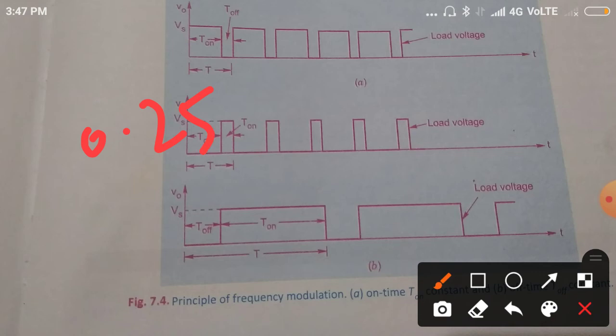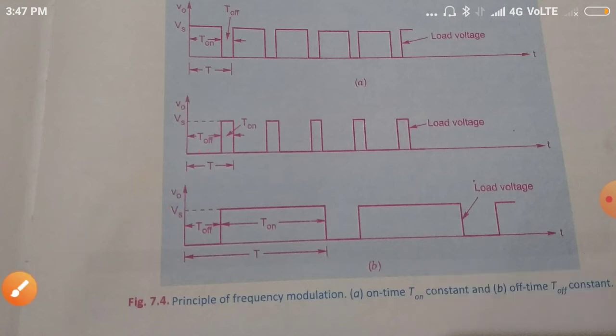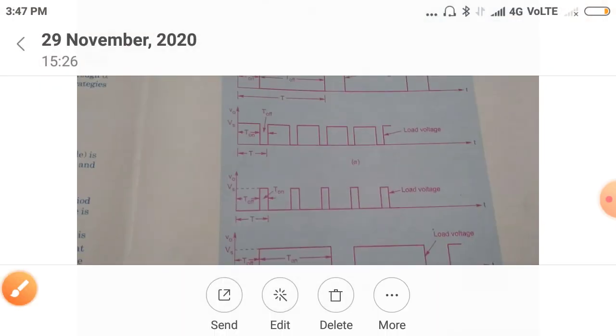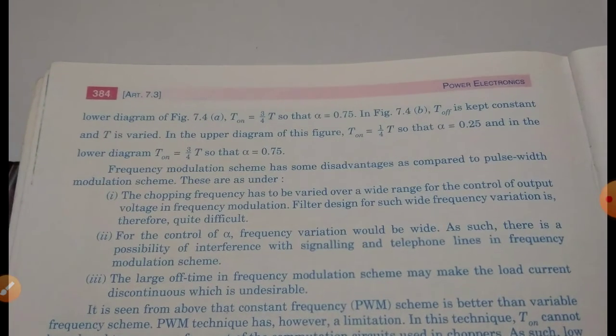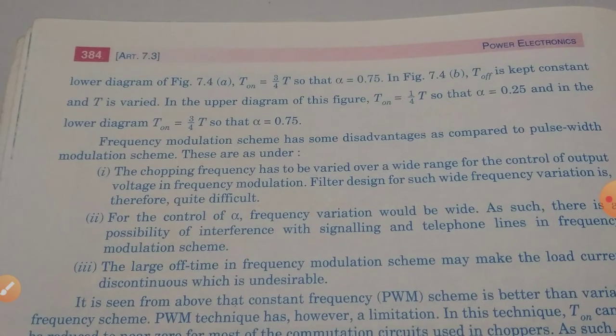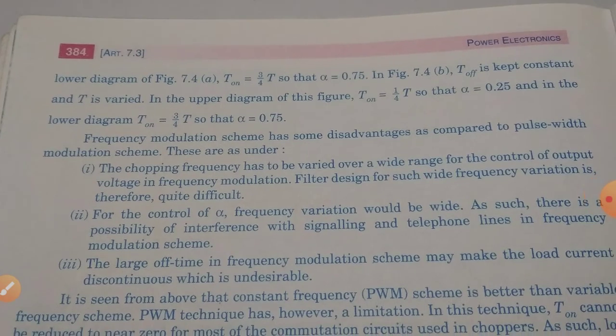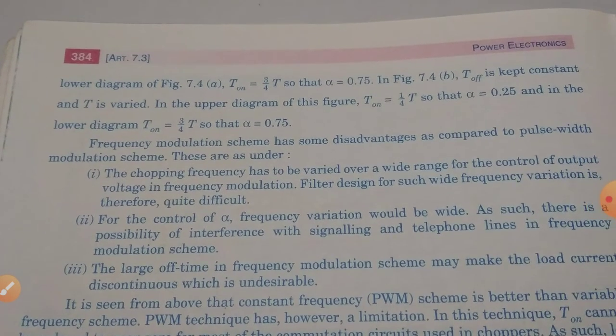In the lower diagram, T on is 3/4 of T, so here 0.75. In this way, alpha can be varied.